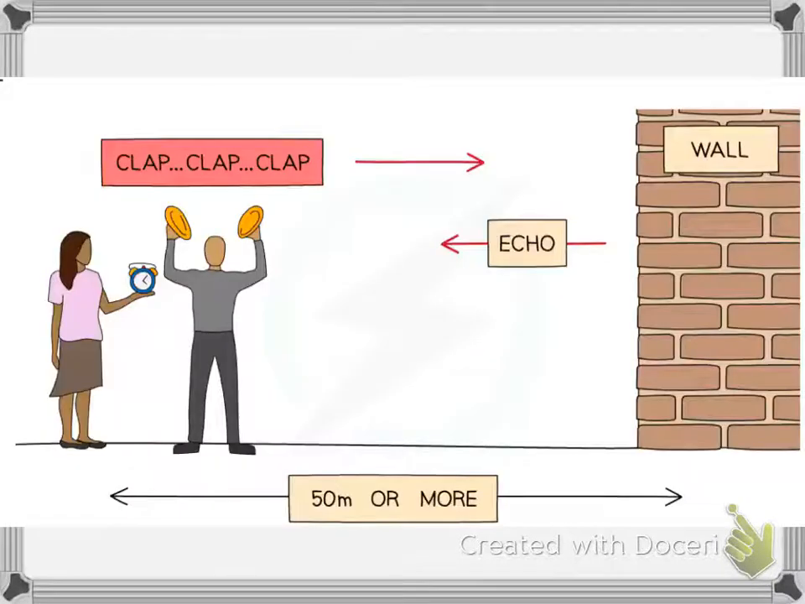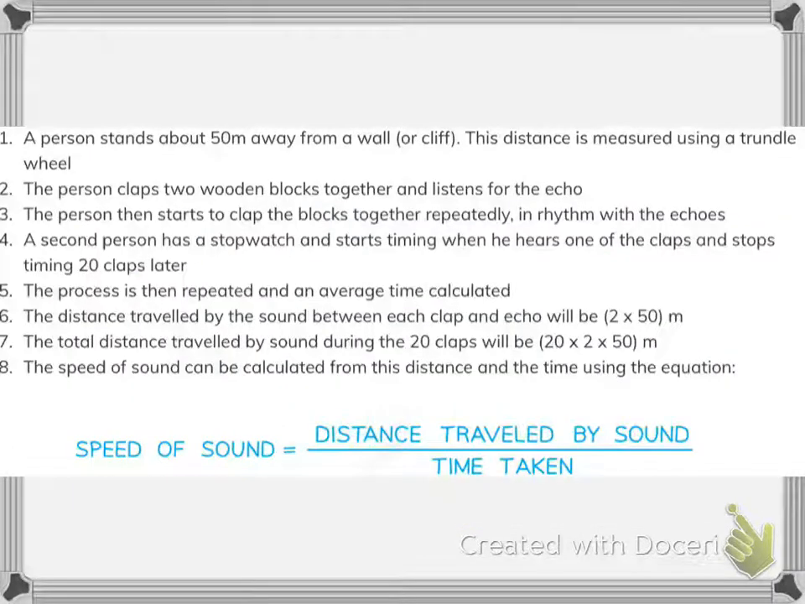And this is the second method. So here a person should stand 50 meters away from a wall or cliff. The distance should again be measured using a trundle wheel. The person will clap two wooden blocks together. He listens for the echo. Then the person will start to clap the blocks together repeatedly in rhythm with the sound of the echoes.